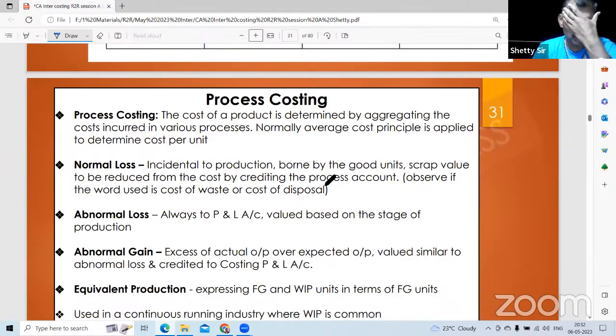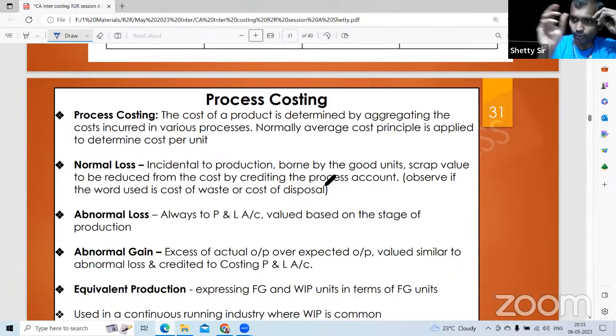A compulsory question: process costing, normal process costing with the format. Okay. So debit: to material, labor, expense, with material units, rate, amount. Credit: by normal loss, units must be shown, scrap value if given. By abnormal loss, working notes valuation must be done. By finished goods transfer to next process, valuation must be done.